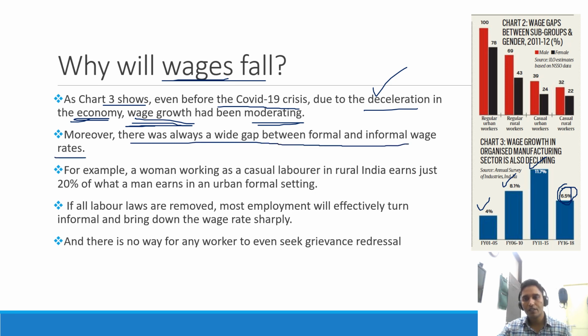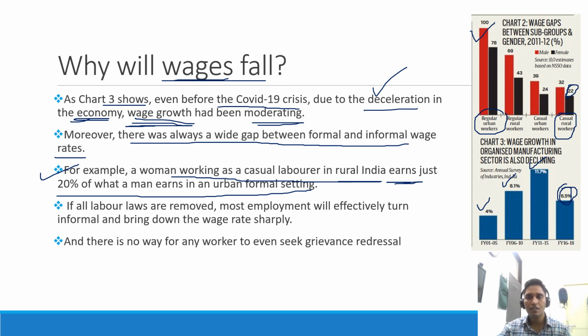So if we want to understand from this graph, if a male employee working in an urban setting has a salary of 100, then a woman in the rural sector will have a salary of only 22 units, that is, about 5 times less. So this has been explained in this example that if a woman working as a casual laborer in rural India, she earns only 20% of what a man earns in the urban formal setting. So there was always a gap between the formal and informal, rural and urban areas, and this gap will now be more. It will increase now.